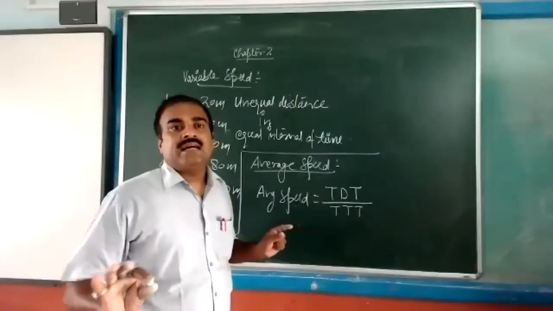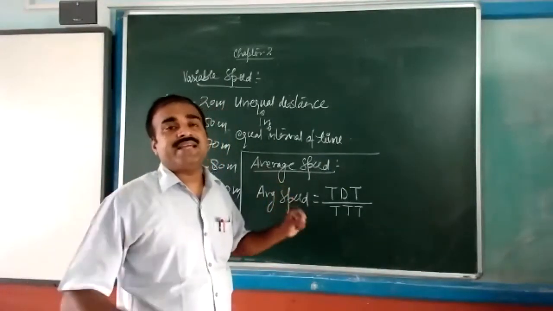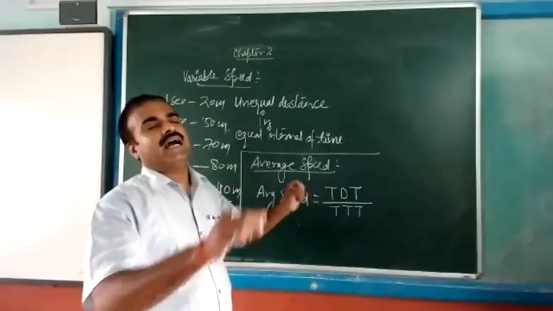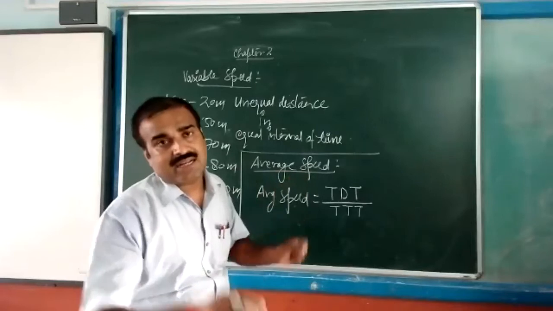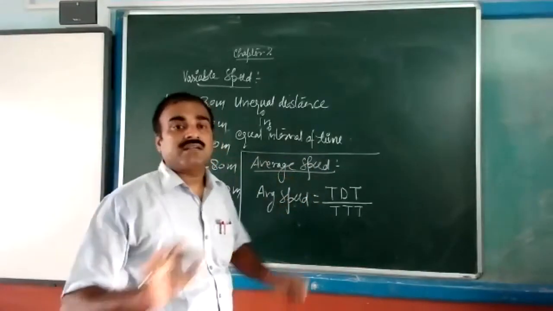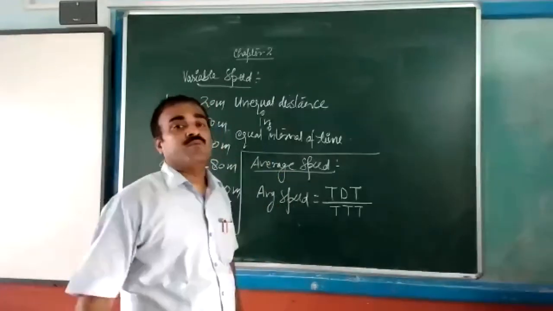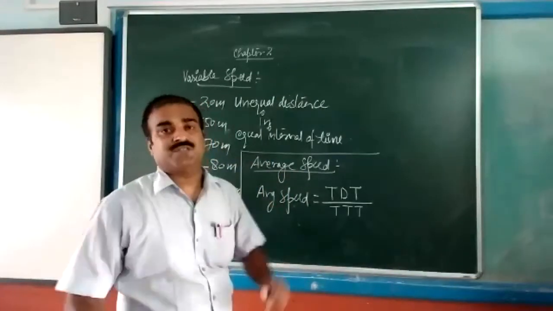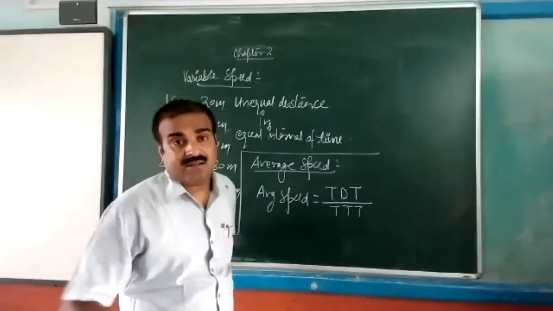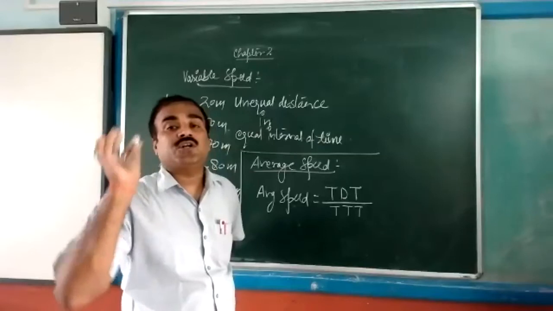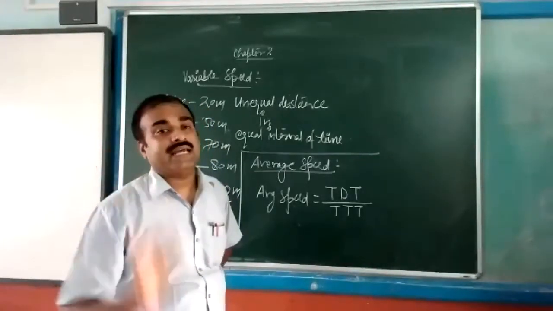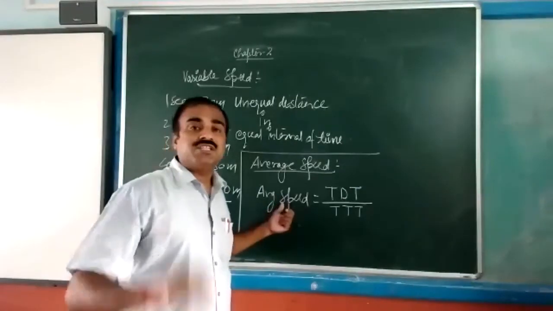Total distance traveled means, suppose in the first second it travels a distance of 50 meters, second 80 meter, third second, and so on. It doesn't matter if it is moving with uniform or non-uniform speed. Again, confirm: the ratio of the total distance traveled to total time taken is known as average speed.